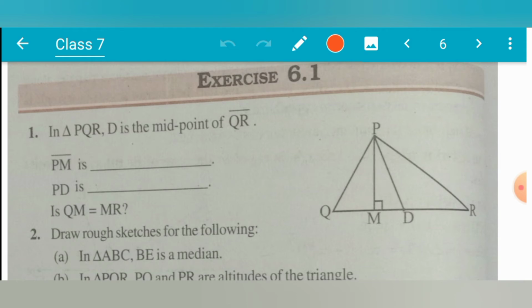Now see, in triangle PQR, can you see the triangle PQR? In triangle PQR, you can see PM is drawn perpendicular on QR. So what will be the name of PM here? Yes, PM is the altitude. PM will be the altitude.